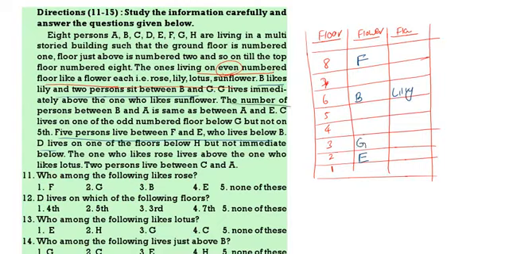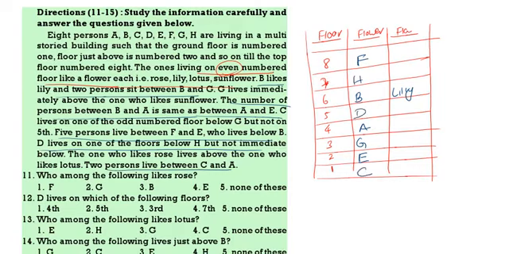The number of persons between B and A is the same as between A and E. Between B and A, how much gap is there? 1 gap. Same gap between A and E. D lives on one of the floors below H but not immediately below. There are 2 persons between C and A. Now, D lives on one of the floors below H. So, this is D.